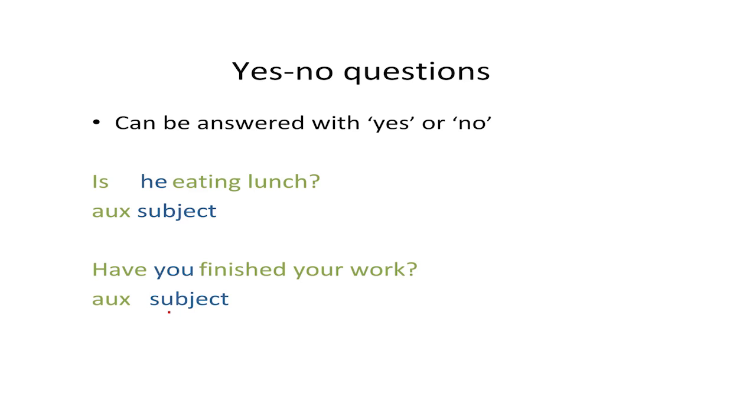A yes-no question always has to have an auxiliary verb in front of the subject. But which auxiliary that's going to be depends on what exactly is in the verb group for the equivalent declarative clause. If there's just one auxiliary in the verb group in the declarative clause, as in he is eating lunch or you have finished your work, then that one auxiliary is the one that gets moved to the front. Like in these examples where you have the primary auxiliary is in front of the subject in the first one and the primary auxiliary have in front of the subject in the second one.